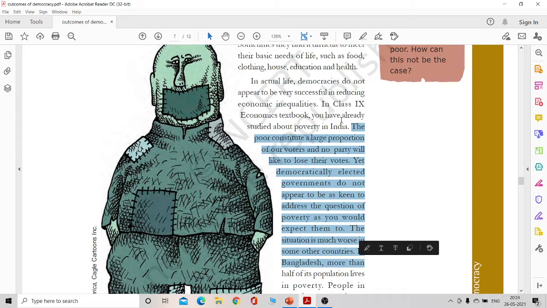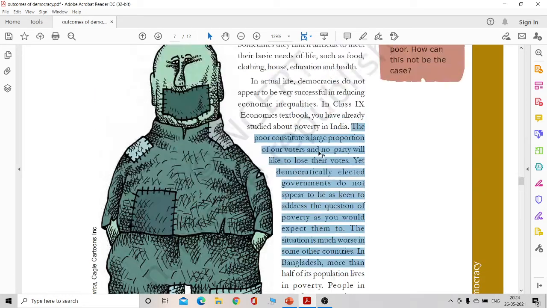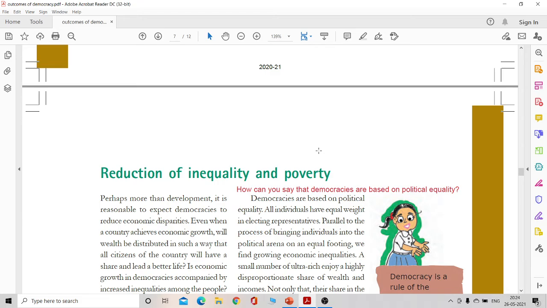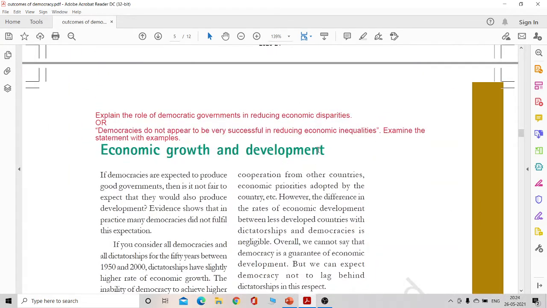So here you have to give examples of India and Bangladesh, and then answer whether or not democracies have appeared to be successful enough to reduce economic inequalities.